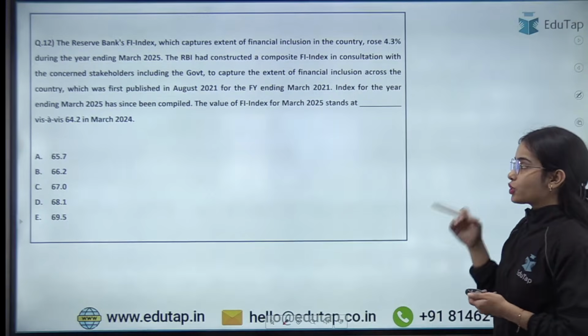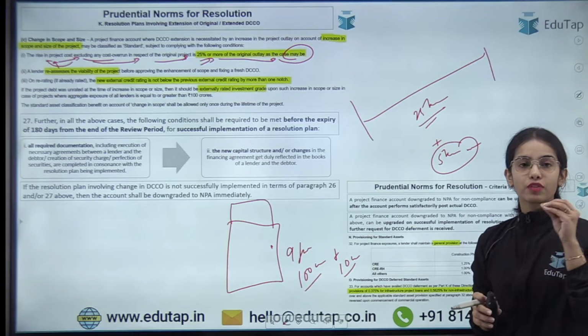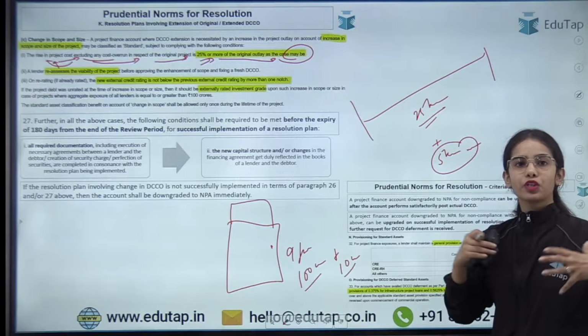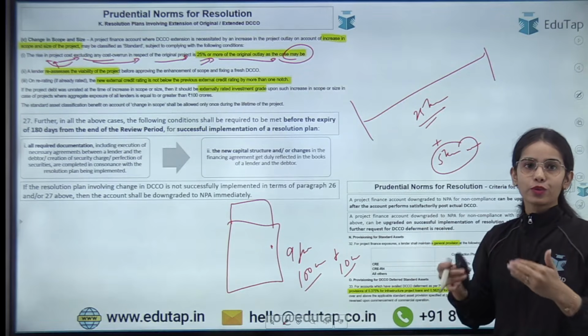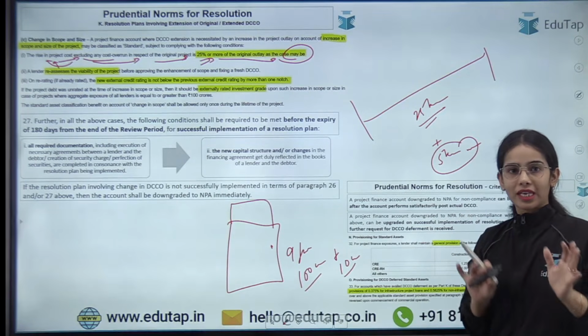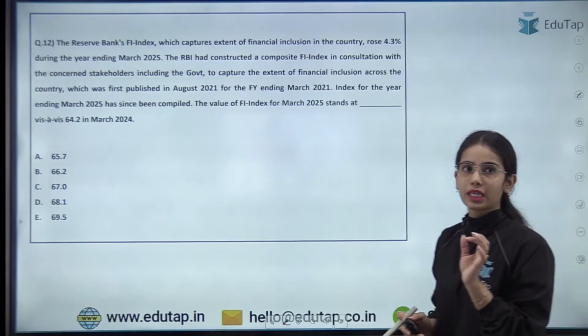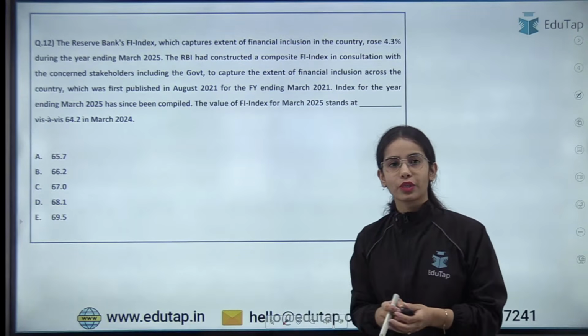Now coming to the next question. So project finance, these directions were the most difficult, but I have given you a brief overview so that when you go through the PPT, you can revise everything clearly. Okay. Now coming to the next question. Now the easier questions are going to come.